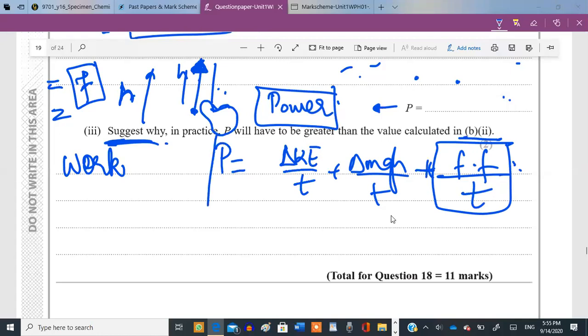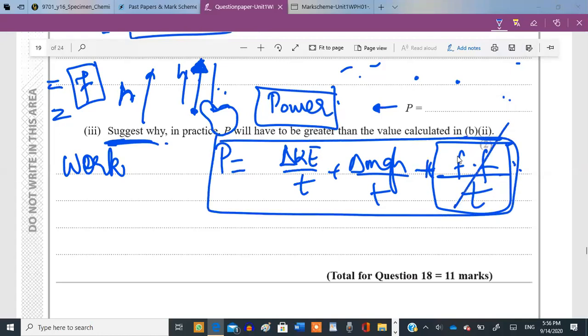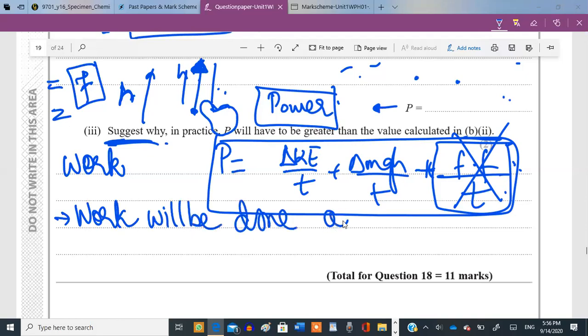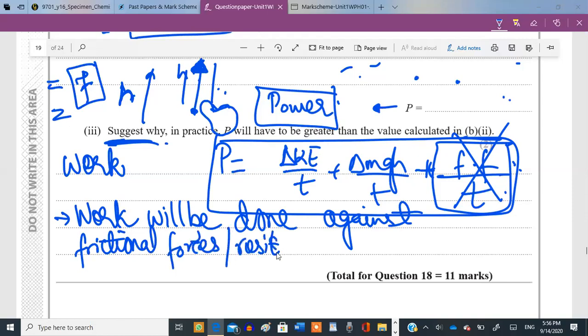We did this entire equation in our theory class, but this third factor has not been counted in the above calculation. So work will be done against frictional or resistive forces from the walls. So P will have a greater value.